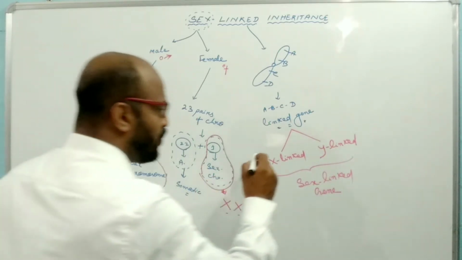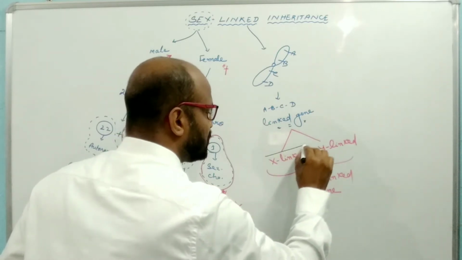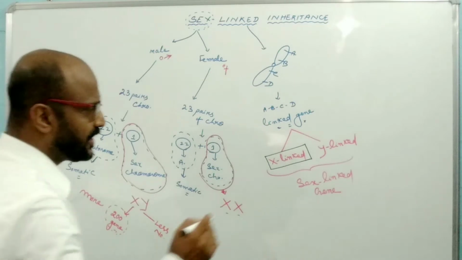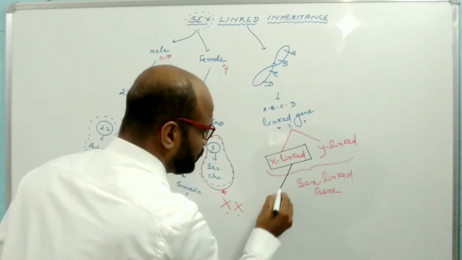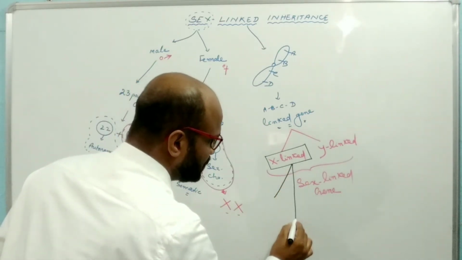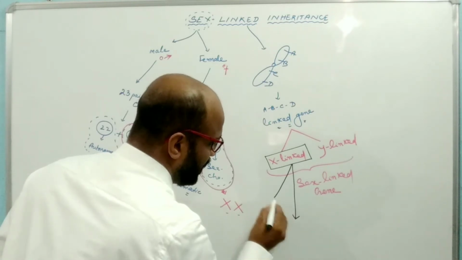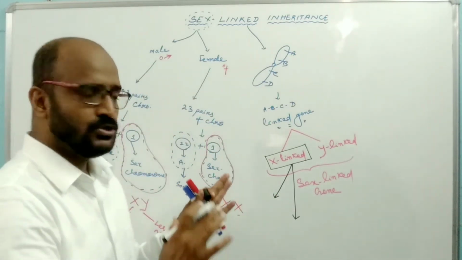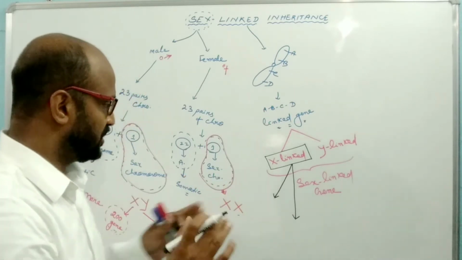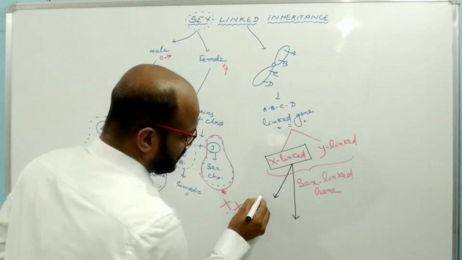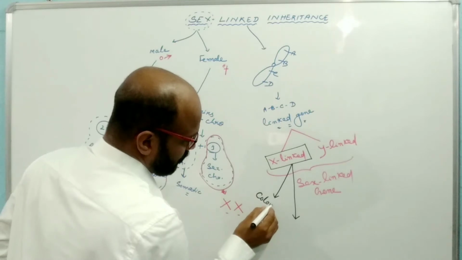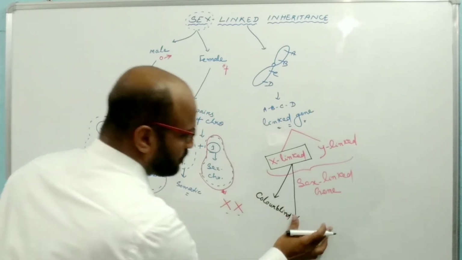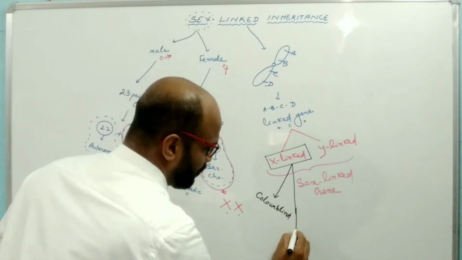Out of 200 X-linked genes, some of the genes are studied very thoroughly, and here we will discuss two sex-linked genes. One is color blindness, and another is hemophilia.